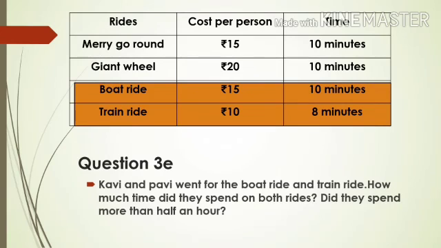Next question. Kavi and Pavi went for the boat ride and train ride. How much time did they spend on both the rides? Did they spend more than half an hour? So here there are 2 questions, and they are going for only the boat ride and train ride, so you have to concentrate only on those 2 rides. How much time did they spend on both the rides? You have to add both the timings. Then they are asking, did they spend more than half an hour? So here you have to compare the time. Let's see how to solve it.